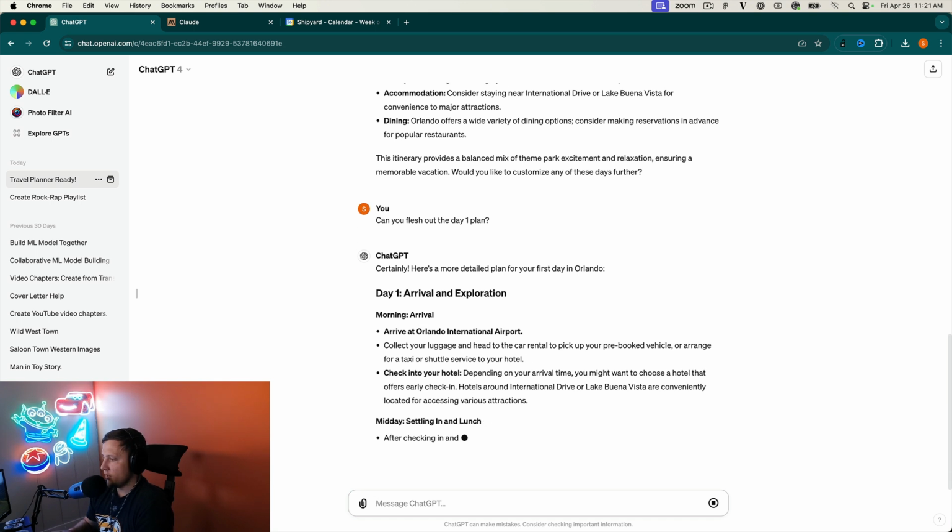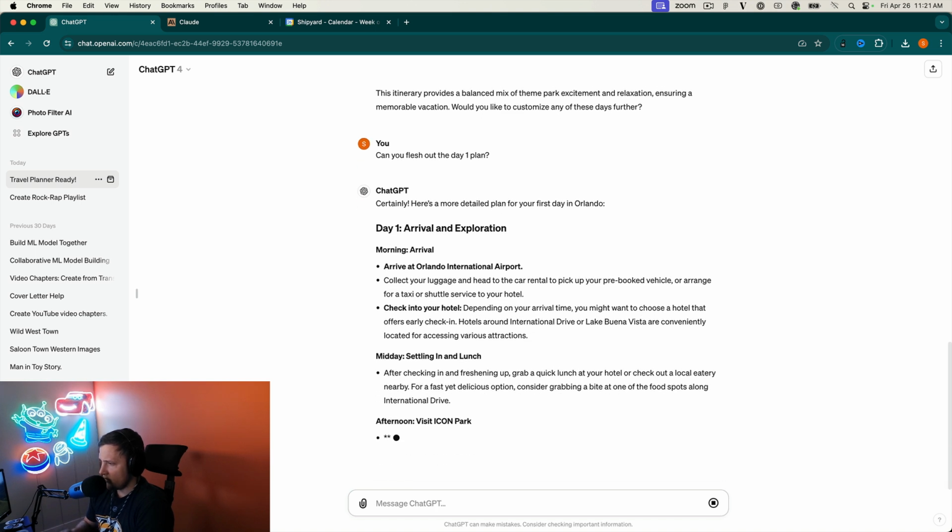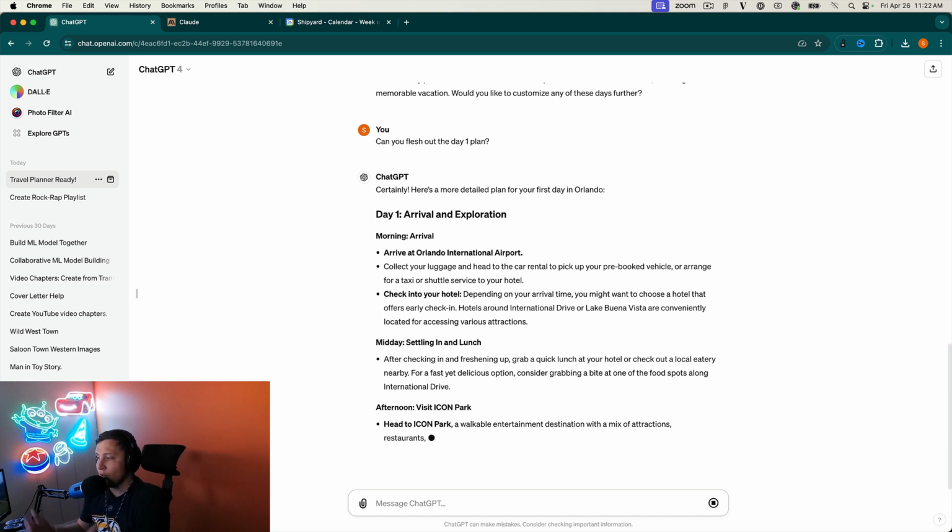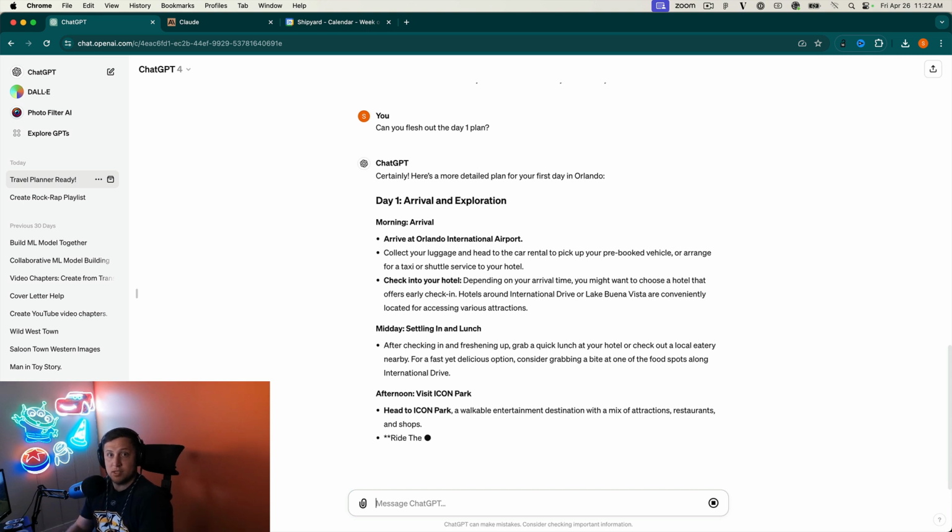Okay, collect your luggage and head to the hotel. Okay, check into your hotel. Okay. Local eatery for a fast yet delicious option. Okay. So it's pretty cool that it knows International Drive. If you've been to Orlando, you should know International Drive is kind of like the tourist hub where there's a bunch of restaurants, a bunch of things to do.